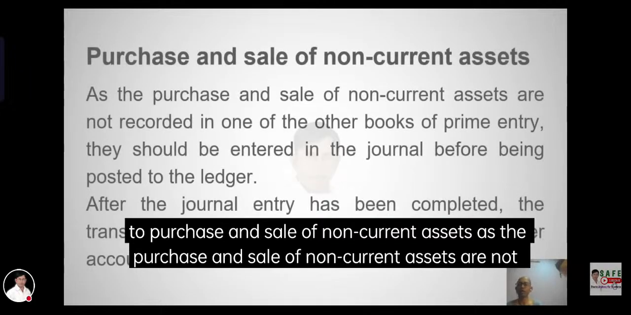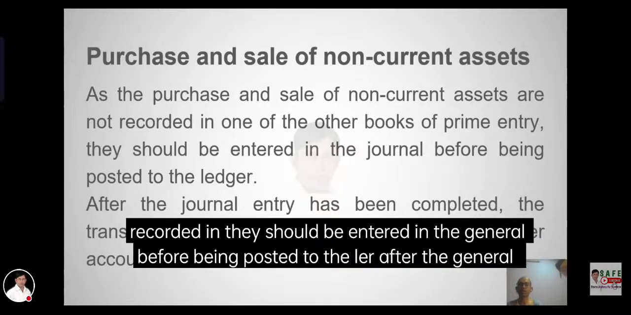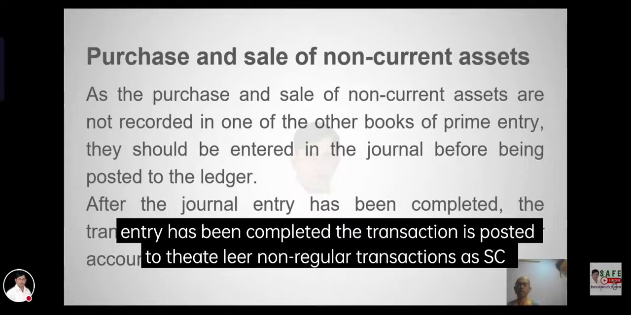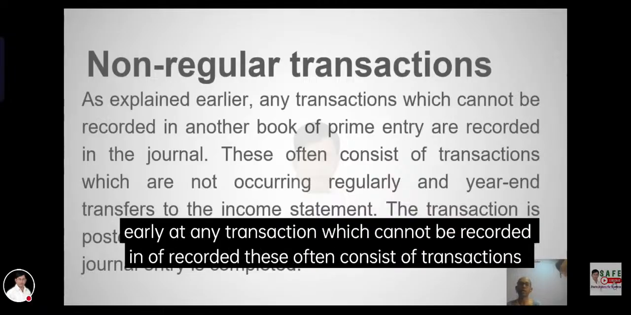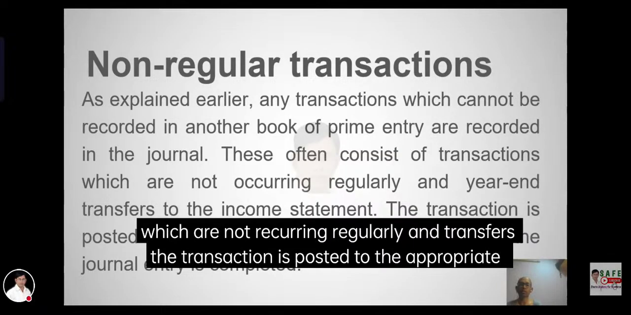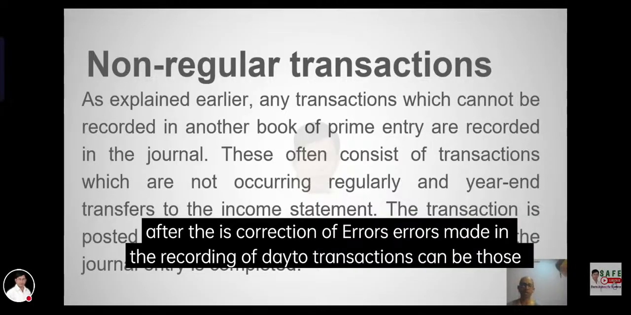Purchase and sale of non-current assets. The purchase and sale of non-current assets are not recorded elsewhere. They should be entered in the journal before the transaction is posted to the ledger. Non-regular transactions, as explained earlier, are any transactions which are not recorded regularly. These often consist of transactions which do not occur regularly, and here the transaction is posted to the appropriate ledger.